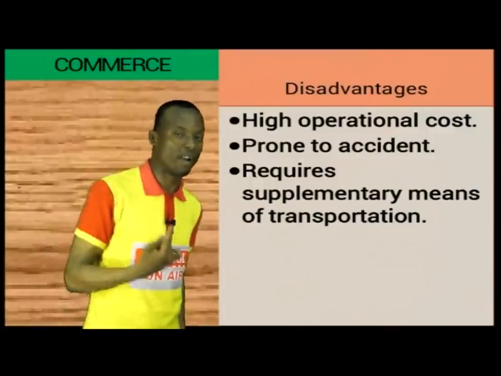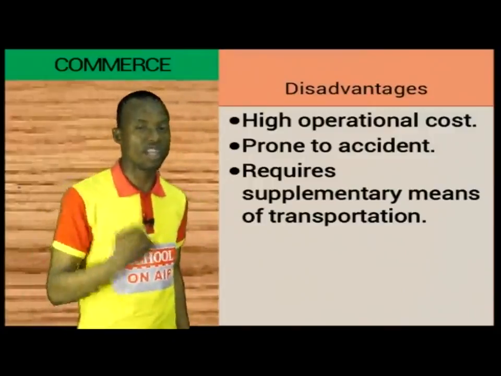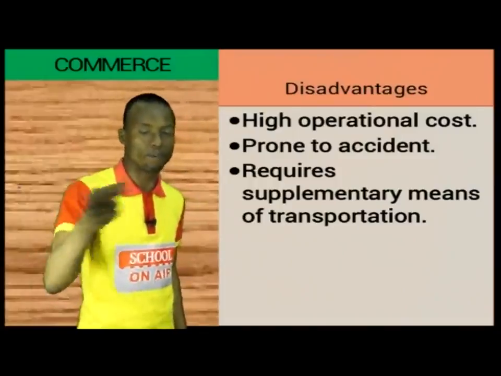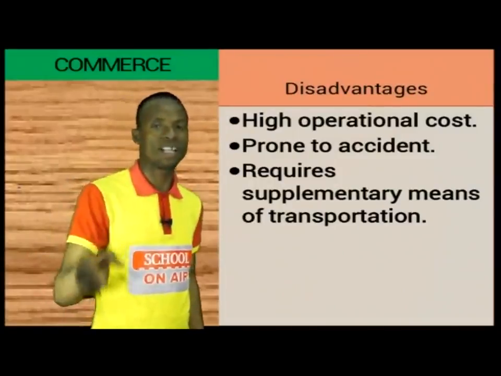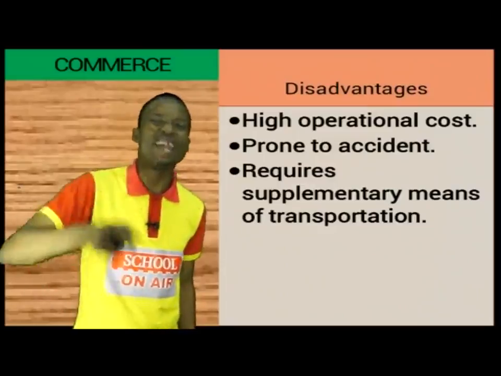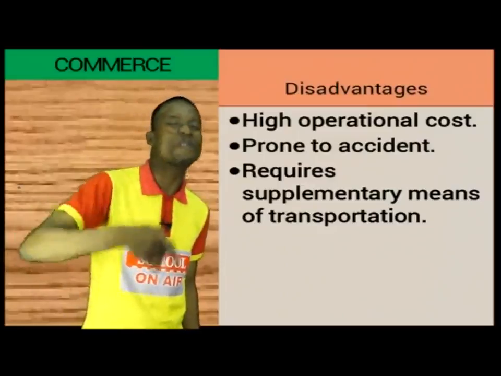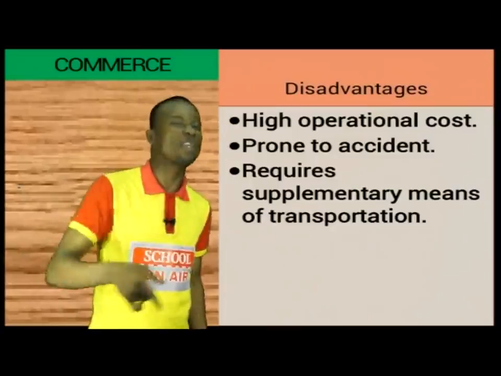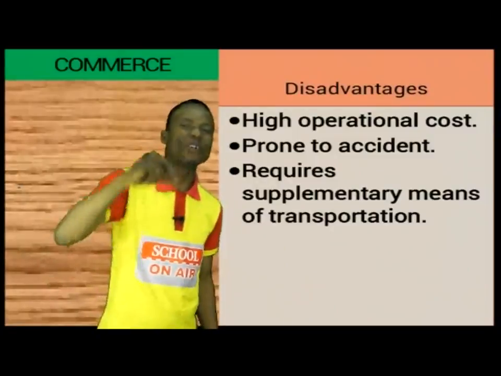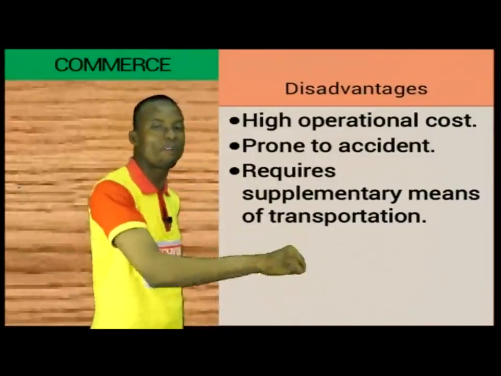For instance, if you are coming into Nigeria, you just flew in and then you disembarked at the airport in Lagos, you will still need a vehicle to convey you from the airport to wherever you are heading. The aircraft will not be dropping people in front of their home.